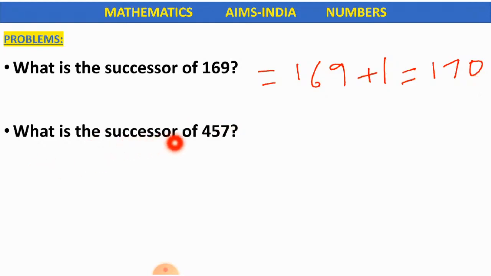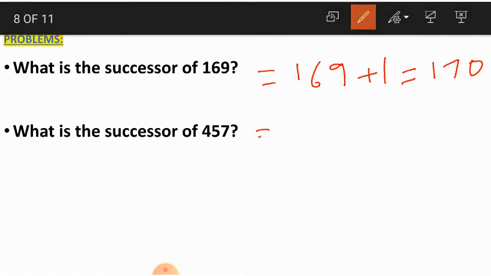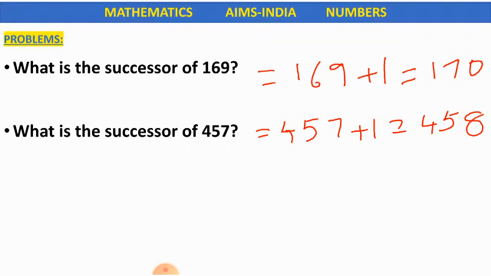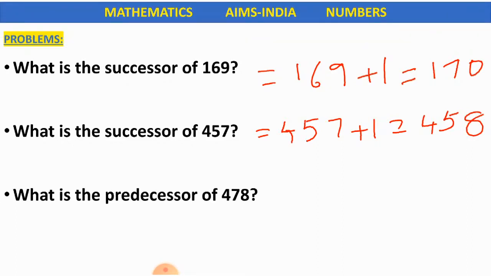What is the successor of 457? Come on, children. What is the successor of 457? Yes, I am seeing some right answers here. 457 plus 1, which is equal to 458. The successor of 457 is 458.